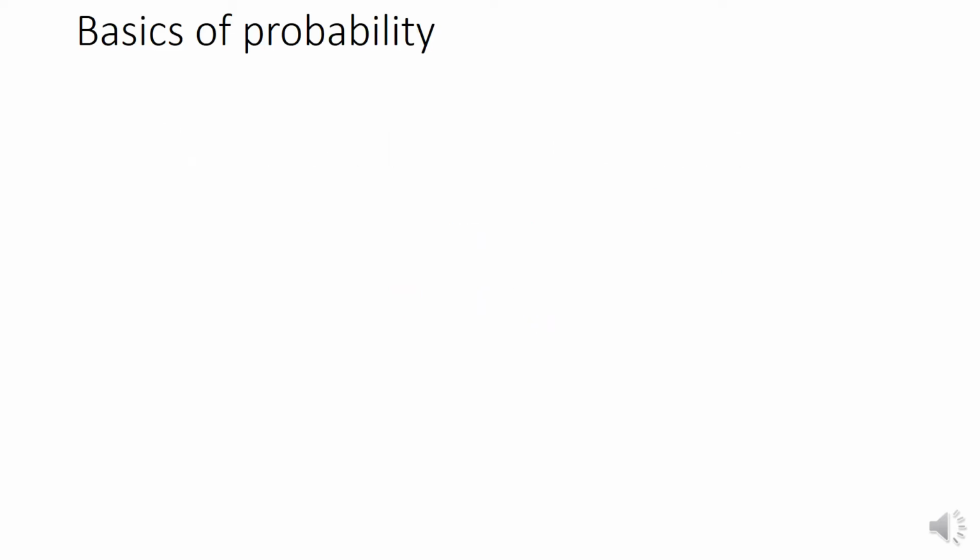See, basics of probability. First of all, I will define probability of an event E is defined as favorable cases by total cases. This is the basic definition of probability.